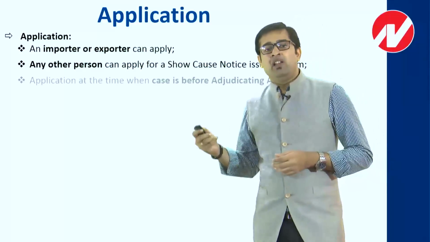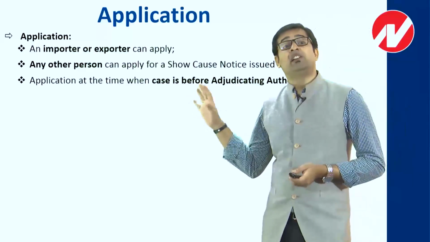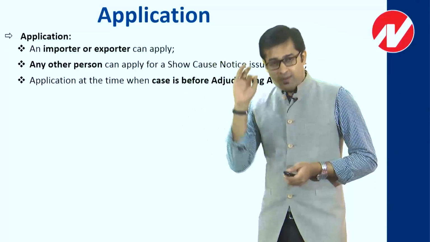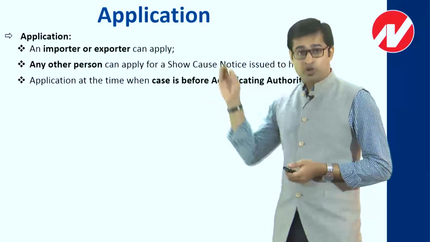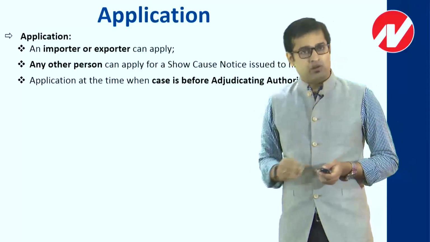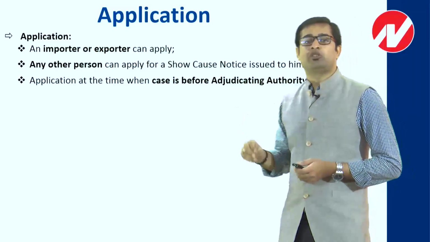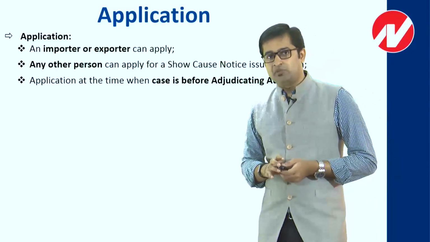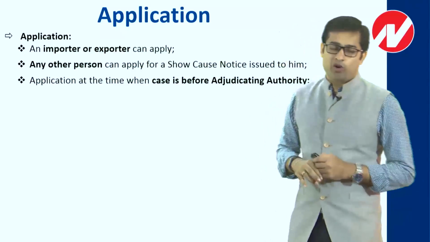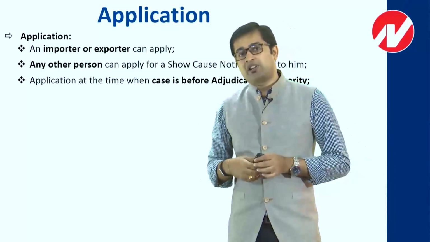Now, as I have said, when a case is pending, the case is with an adjudicating authority. This is a very clear fundamental point: you can apply to settlement commission when your case is with an adjudicating authority. Adjudicating authority means the departmental officer who serves a notice to you. So when your case is pending with the adjudicating authority, you can straight away apply to settlement commission. A very important point is that when I say cases with an adjudicating authority, I can apply to settlement commission.